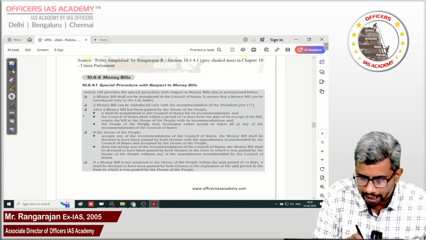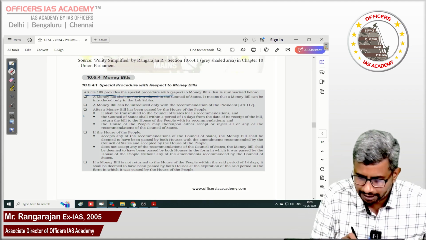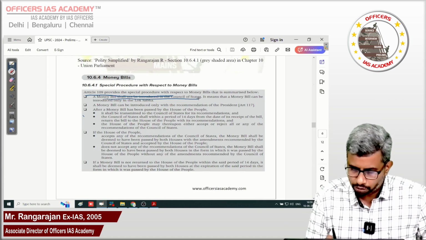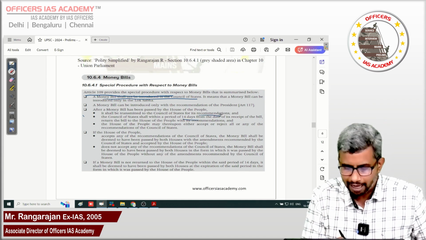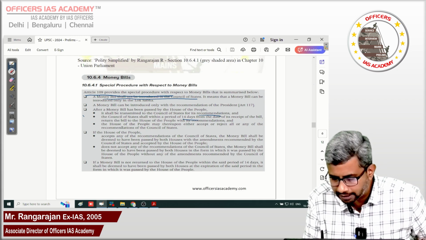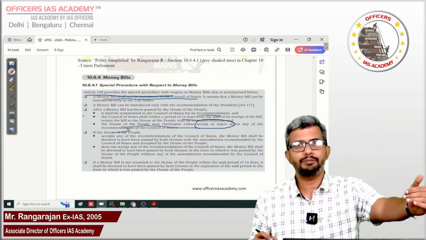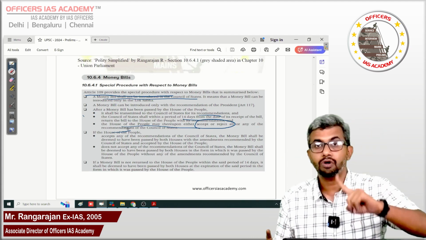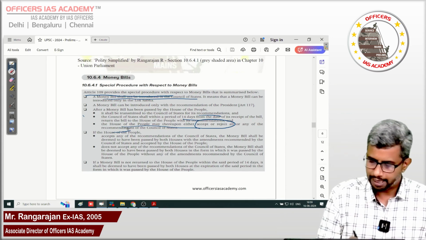Article 109 provides the special procedure. First statement, money bill shall not be introduced in the Council of State. Second statement, it has only 14 days to give its recommendations. And after that, House of People may either accept or reject all of the recommendations. So that automatically makes fourth statement incorrect. And it only says recommendations can be given. There is no concept of approval. So in my view, third statement is also incorrect, right?